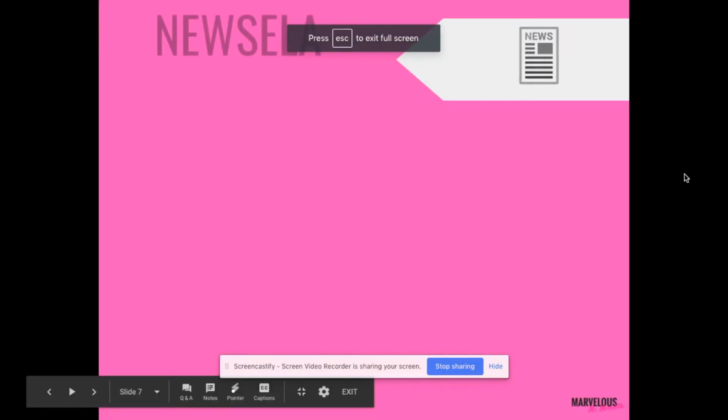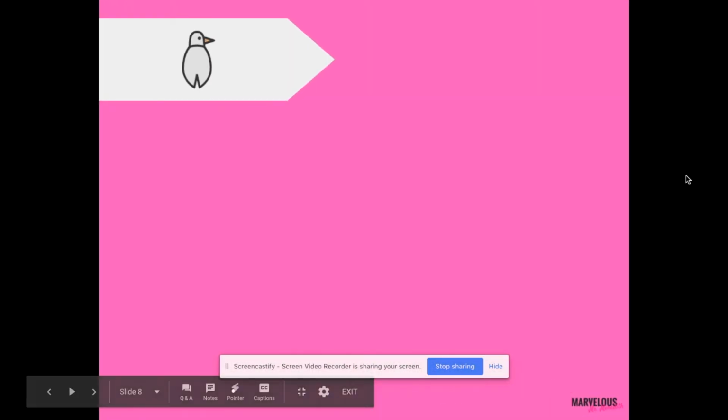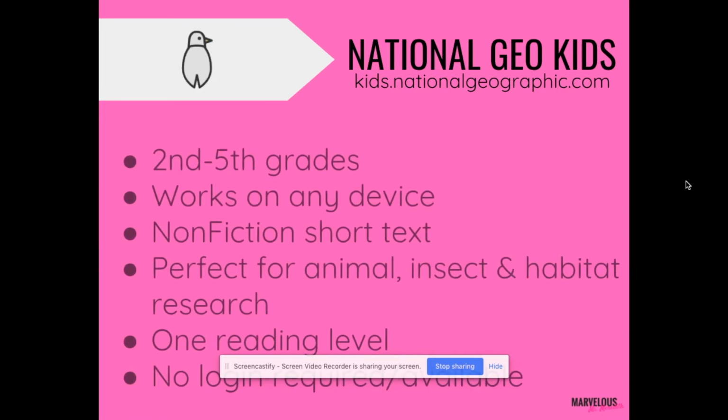The next and last one, you actually don't have the option of creating an account, but I've used this one for years, and I know that this is a credible source. They are always updating their research, and that's National Geographic Kids. This website has other things to offer for you to use with kids, and I'm going to show you just part of it that I love for reading integration.